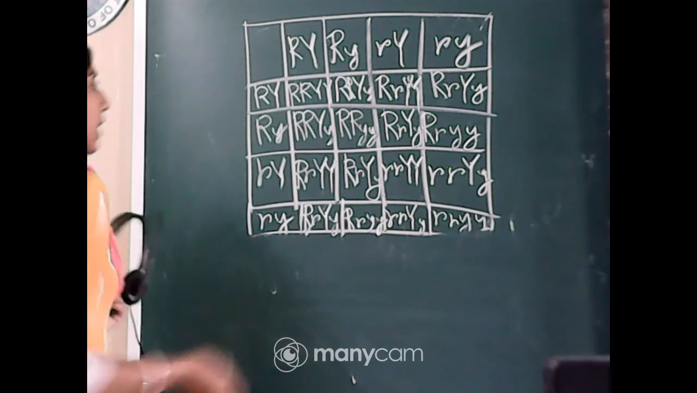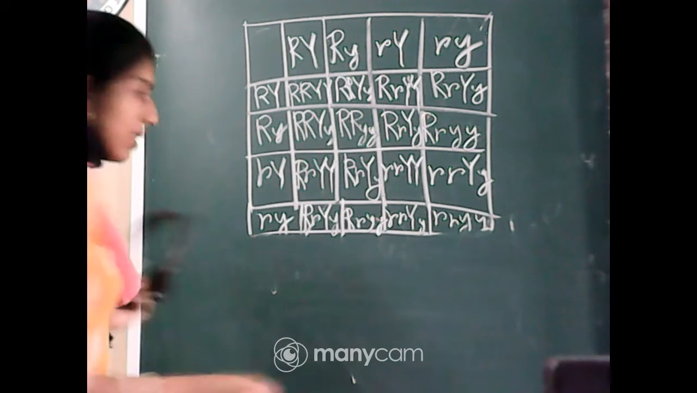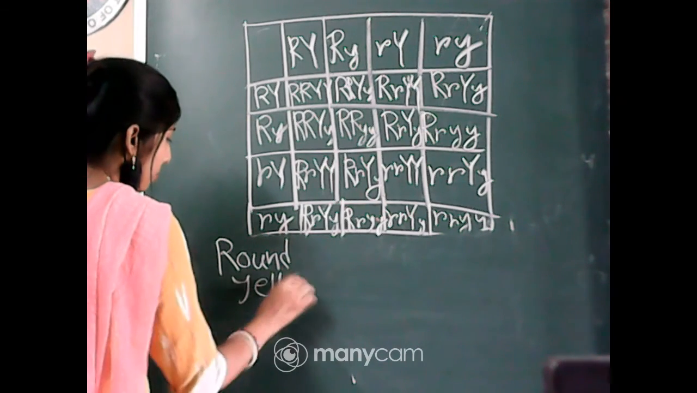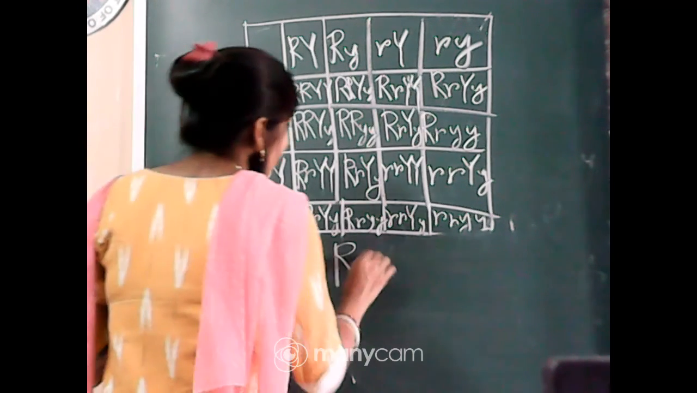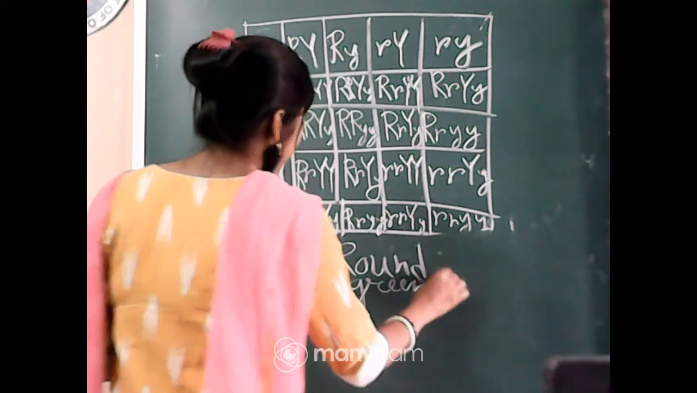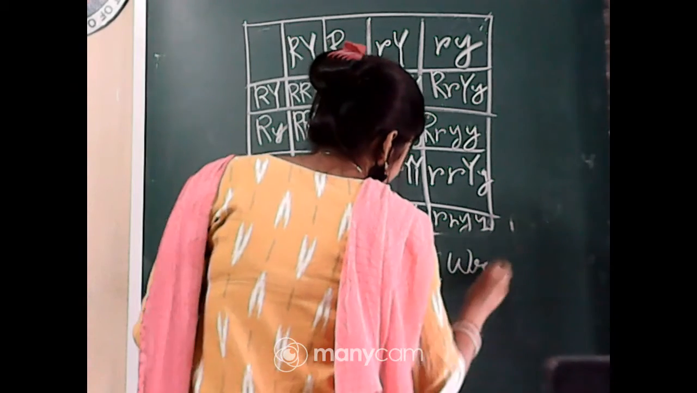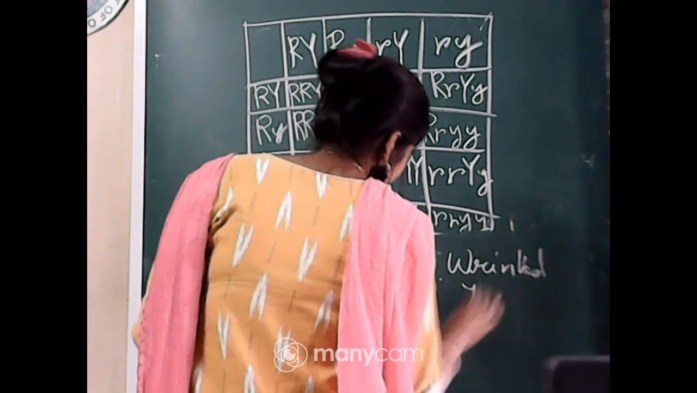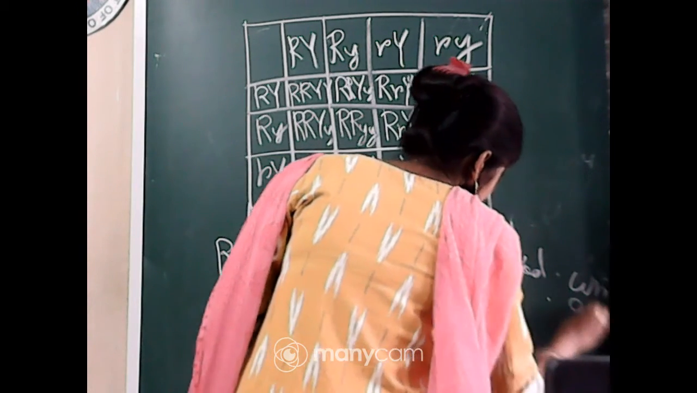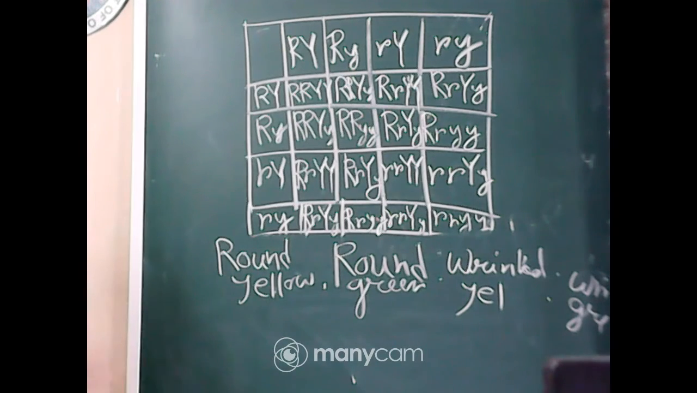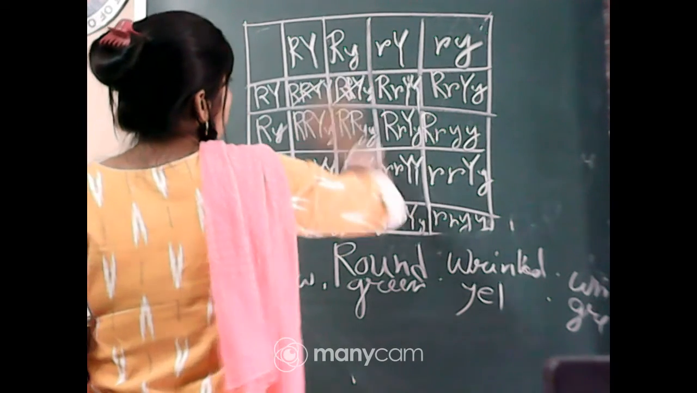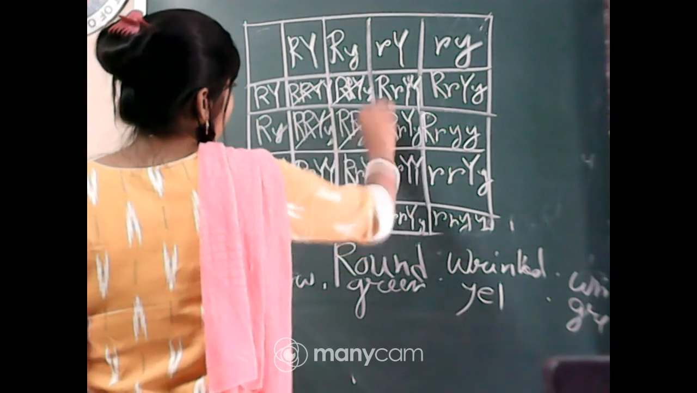So we will get 4 types. What are they? R means round, Y means yellow, right? Then round, green, then wrinkled, yellow, and the last one wrinkled, green. Right? So what is the ratio of round and yellow?